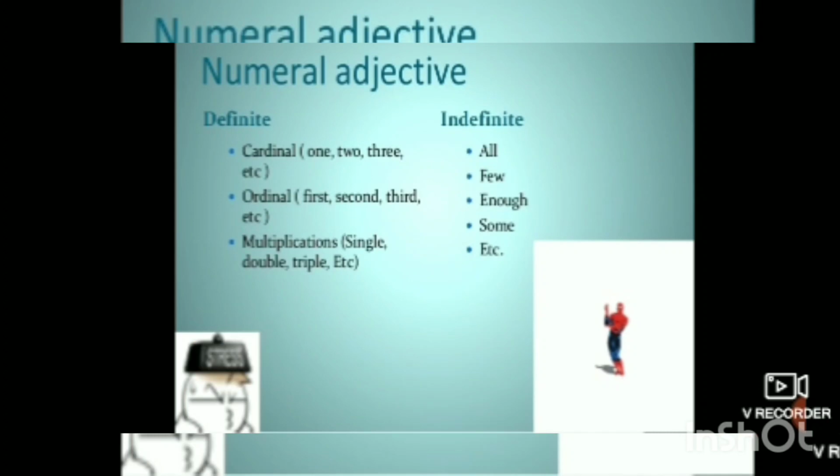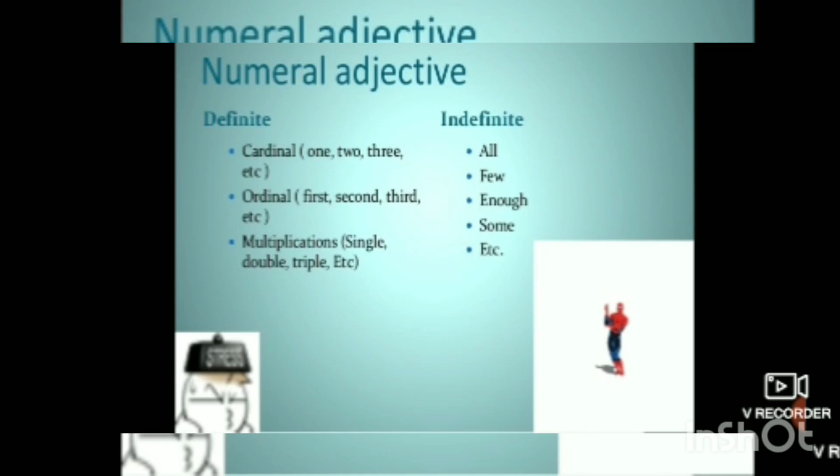See here, in the numeral adjectives we can say that there are two types. The first is definite and the other one is indefinite. Definites are the words which are definite.